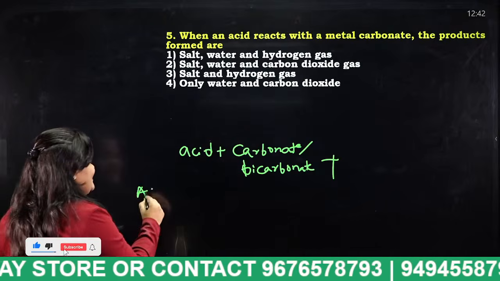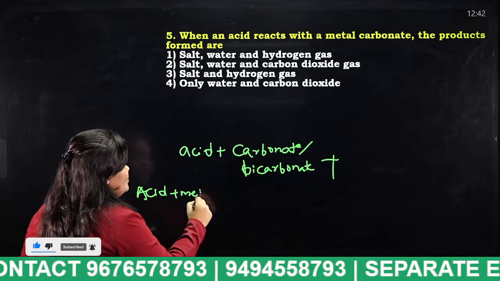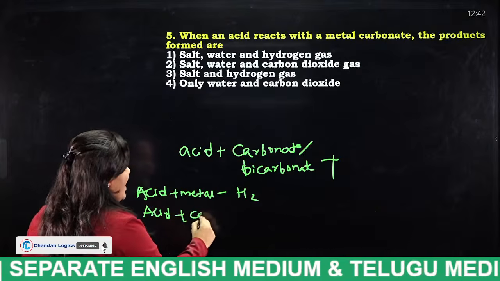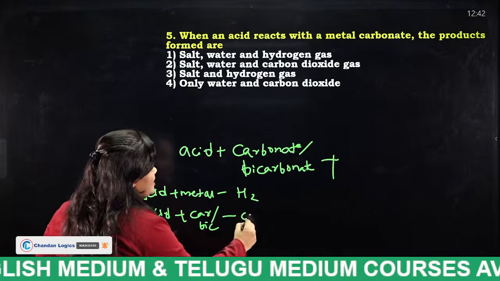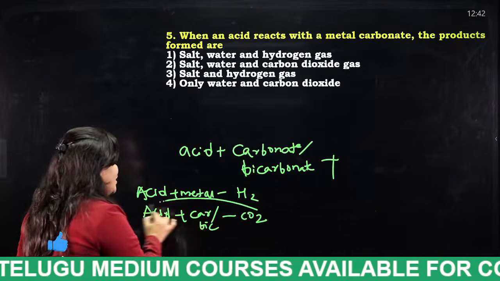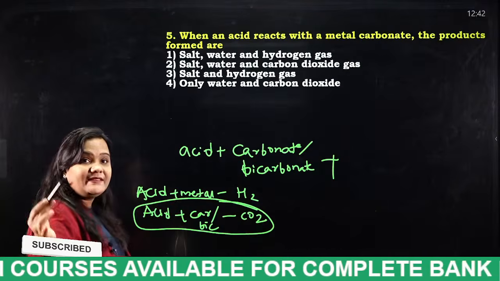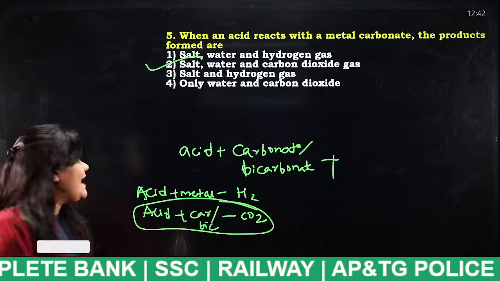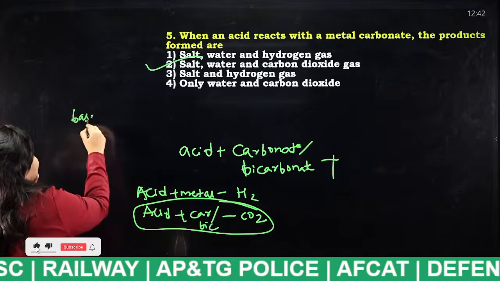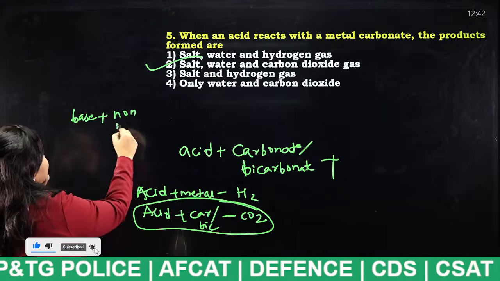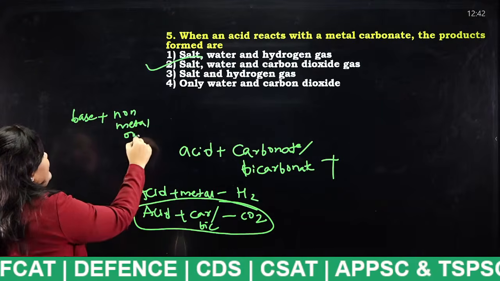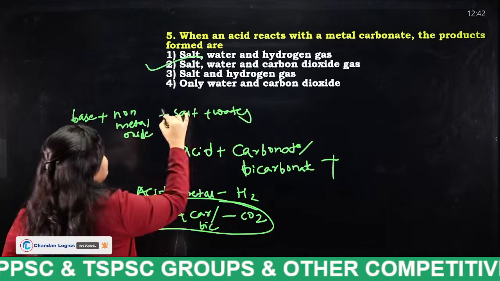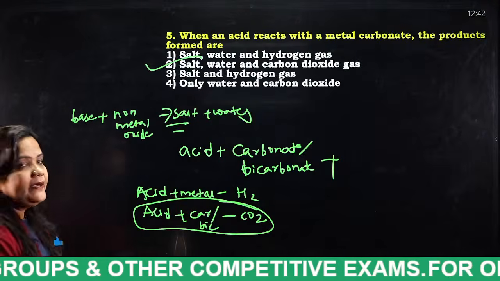Very good. When acid reacts with a metal, it gives us hydrogen gas. When acid reacts with carbonates or bicarbonates, it gives us carbon dioxide gas. If we know this particular trick, we can easily answer anything. So what is the answer, students? Very good. In a similar way, if a base reacts with non-metal oxides, they release salt plus water. This is what we have to remember. Next.